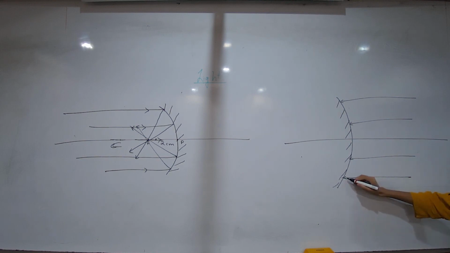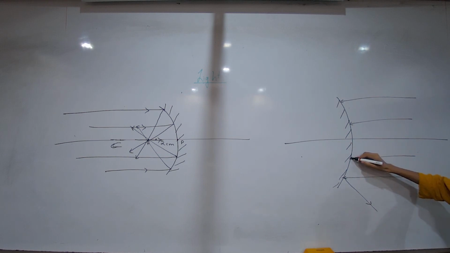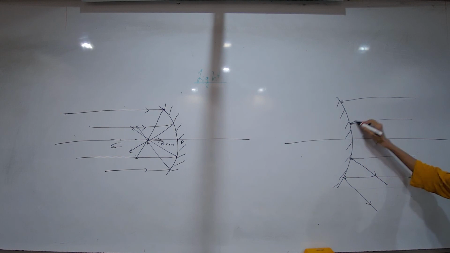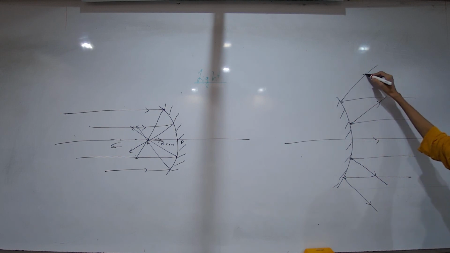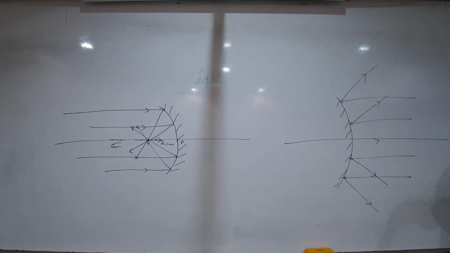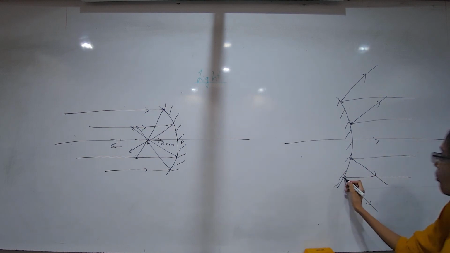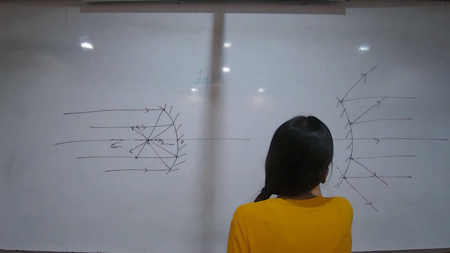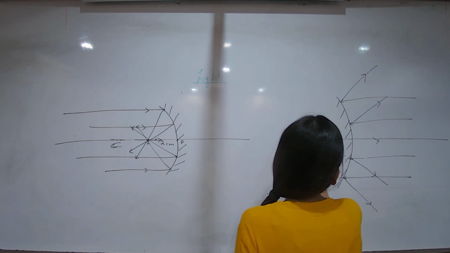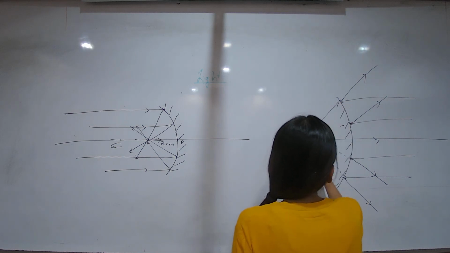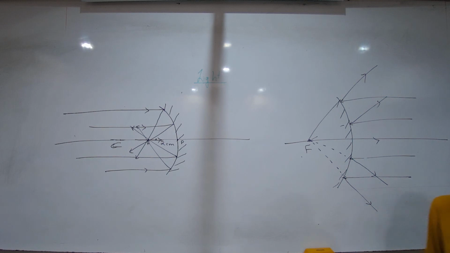Instead of moving closer, in this case they move away. But then it seems that they all are coming from behind the mirror from some common point. And that point is again called what? Focus.